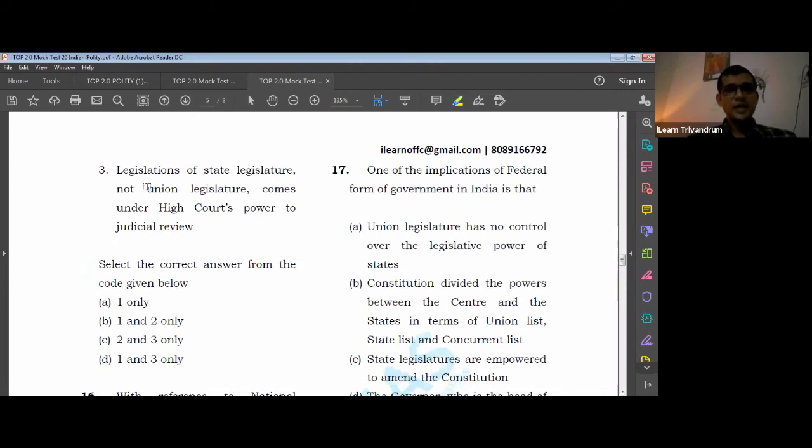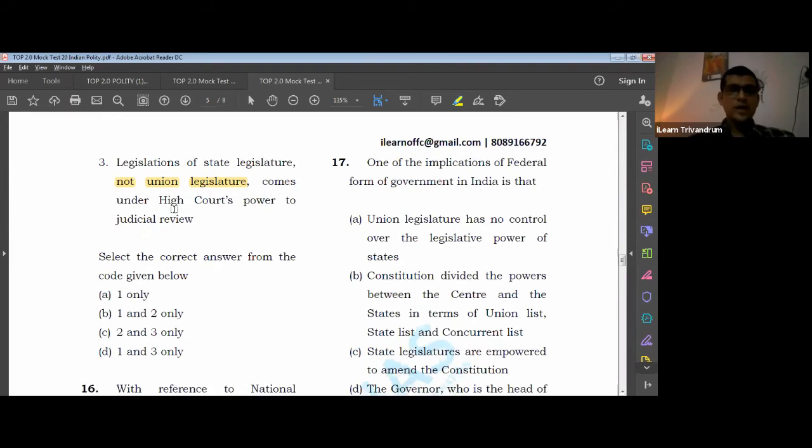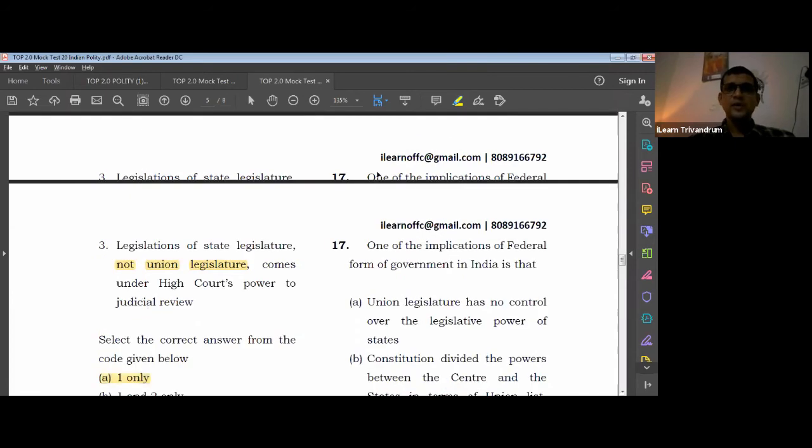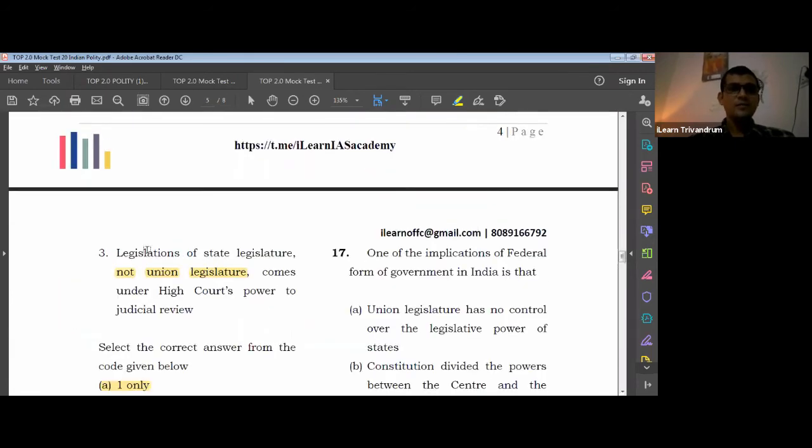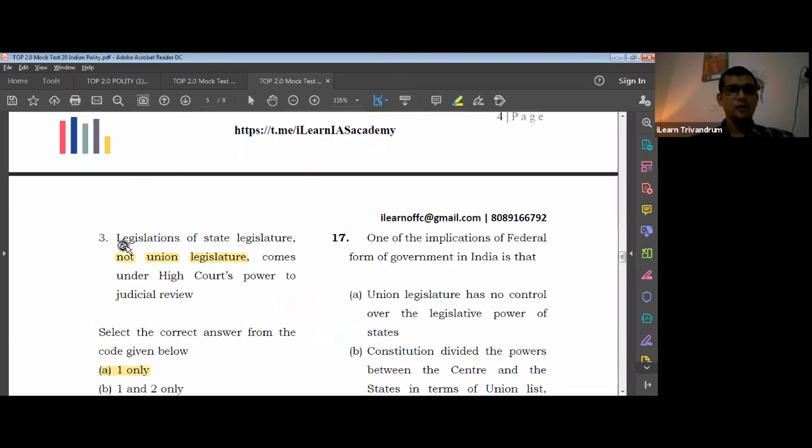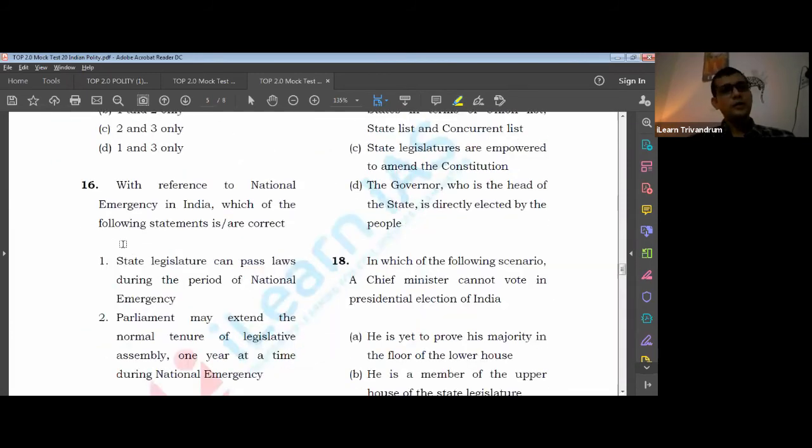Legislations of the state legislature, not the Union legislature, come under the High Court's power of judicial review. It simply means Union laws do not come under the High Court's judicial review. Is that so? Definitely not. The High Court can review both the state laws as well as the central laws. So the answer definitely is 1. Only this is right, this is wrong, and this 3 is also wrong. Okay, let's move on.